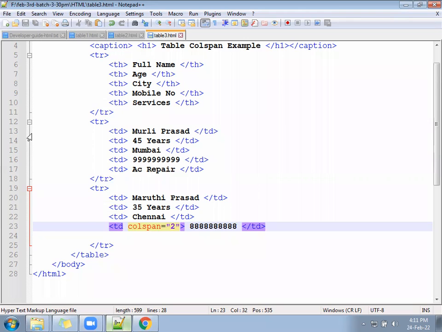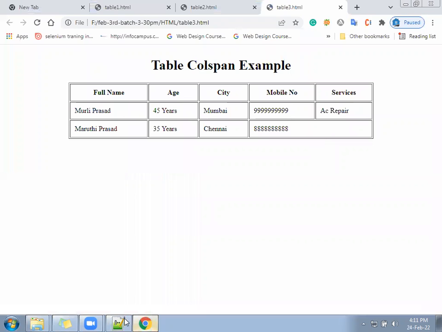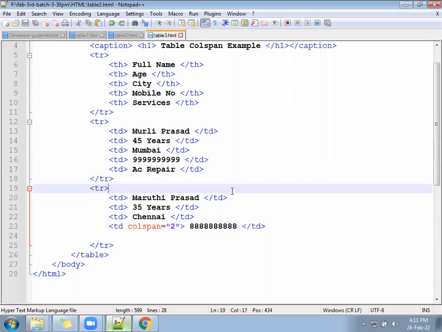Mobile number will occupy the mobile number place, and the same will occupy the service space also. So that is called colspan. Please check and you will see your browser has something like this. 2 columns got combined together. That is using colspan.